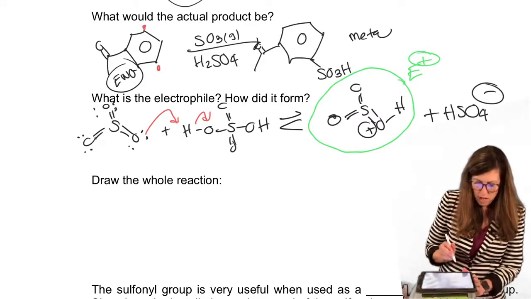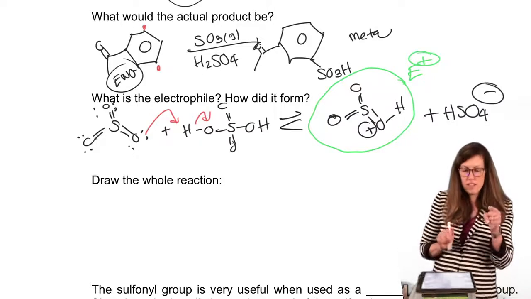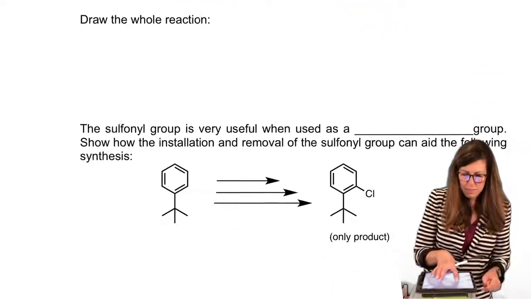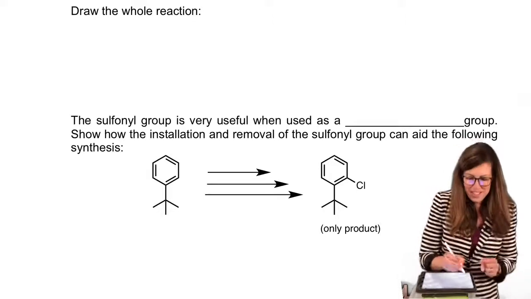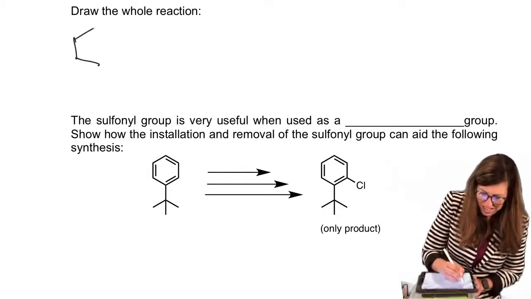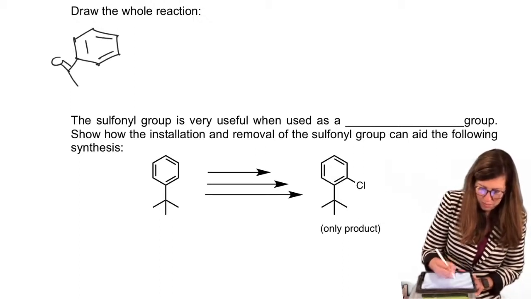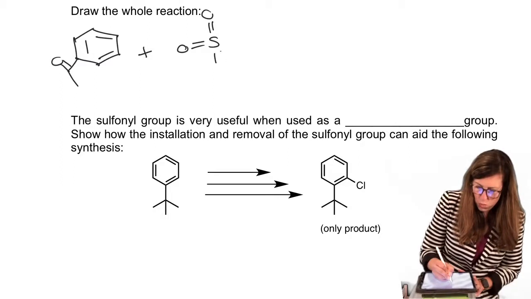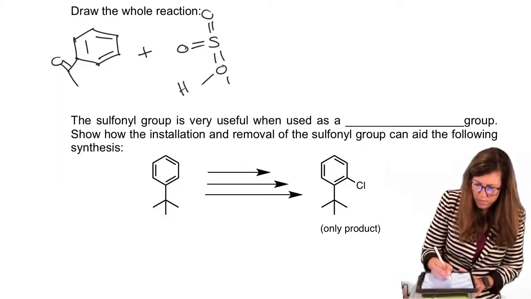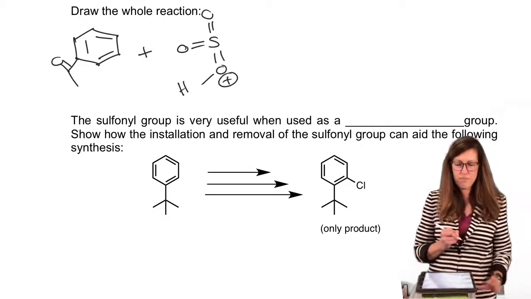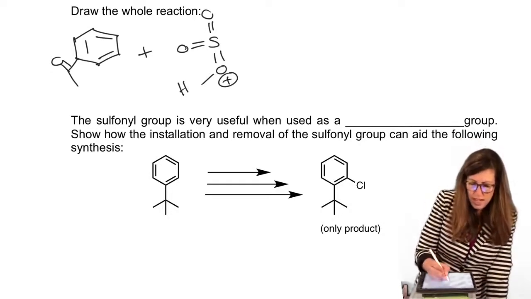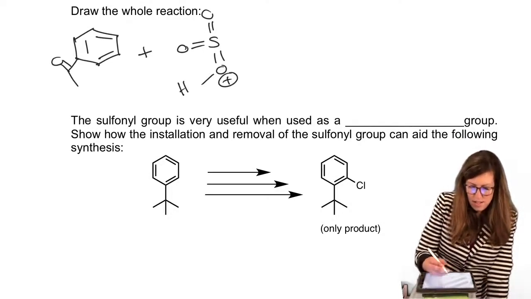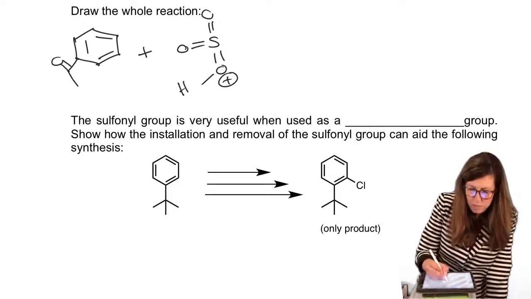Okay, I'm going to draw how we use that electrophile. I'll let you finish the mechanism because we've been doing that. As you can see, it's an important mechanism. So pi bonds, acyl group, plus SO3H. Just draw our SO3 and then let one of the O's have an H on it. Positive charge. That's our electrophile. That's the one that is going to be happy to be opened up.